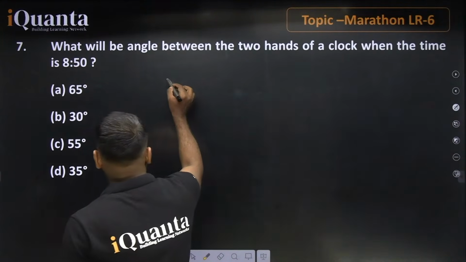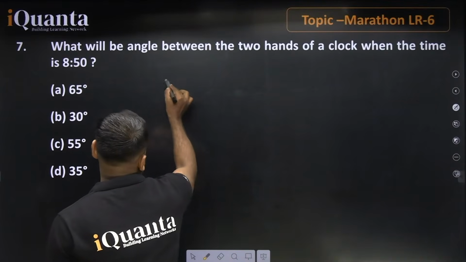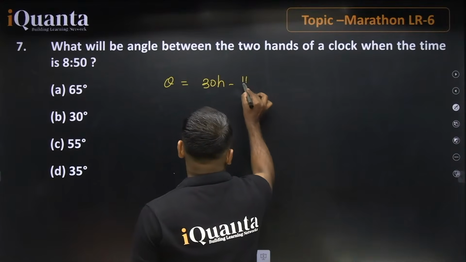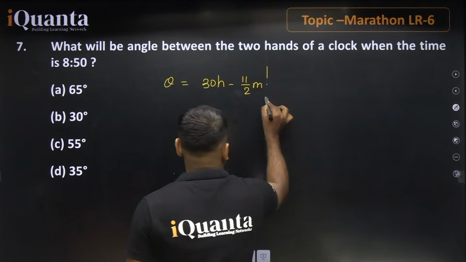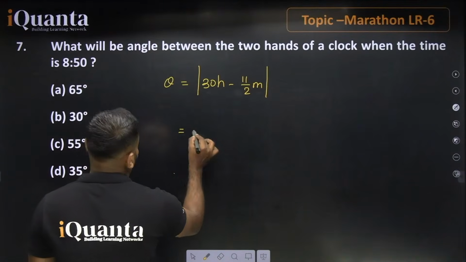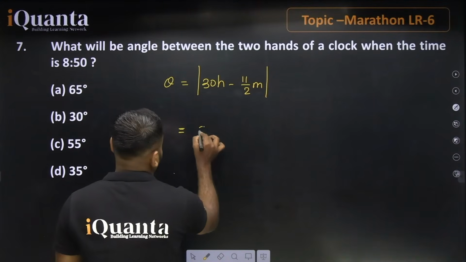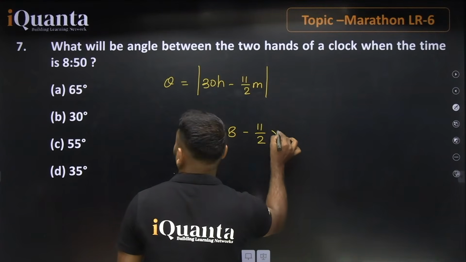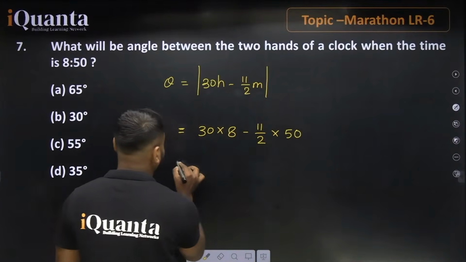We are sure about the concept that when we are talking about the angle, that will be equal to either 30h minus 11 by 2 minute or 11 by 2 minute minus 30h. So we are taking the mod value of this. On putting the value, this is 30 into h, which means 8, minus 11 by 2 into 50.